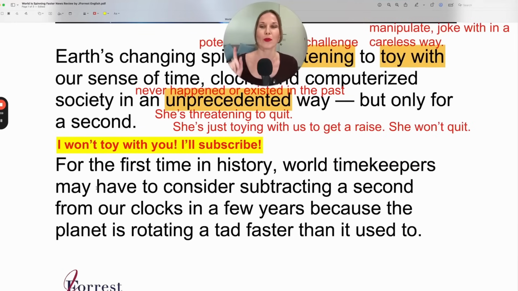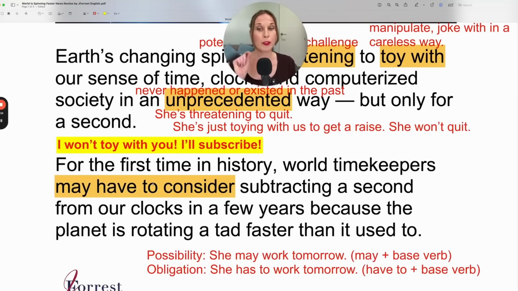This is interesting because may is a modal verb. Have to is also a modal verb, but for obligation. So by saying may, it's the potential for this obligation. So remember, modal plus base verb, but it's the same thing because in this case, we have the modal have to, and then the base verb is consider. So this to does not belong to consider. It belongs to have to.